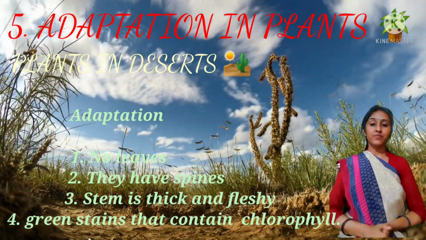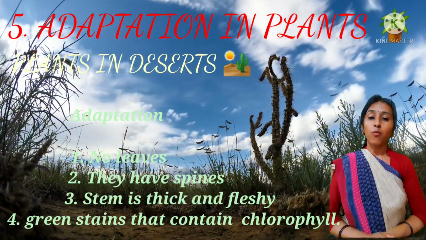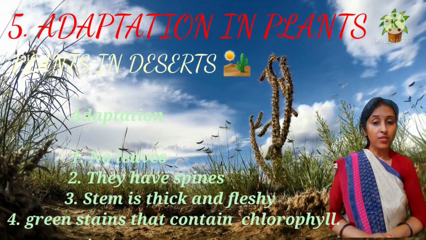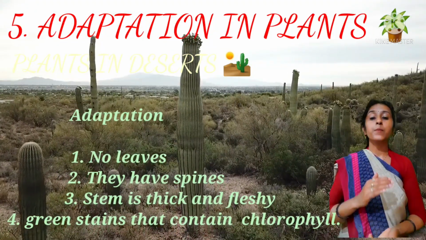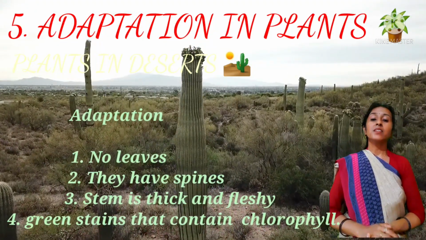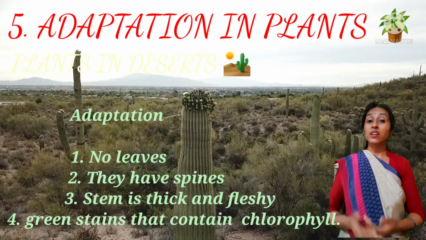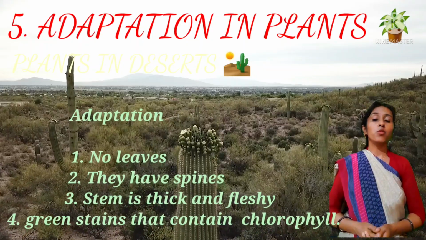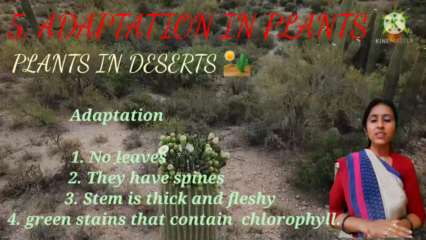Why is it green? The leaves look green because of the presence of chlorophyll. We know about this. Chlorophyll is present in the leaves, so the color of the leaves is green, and where there is a deficiency of chlorophyll, the color of the leaves is yellow or red.